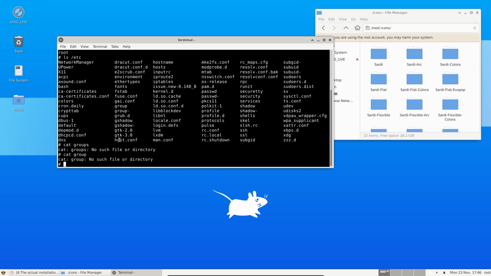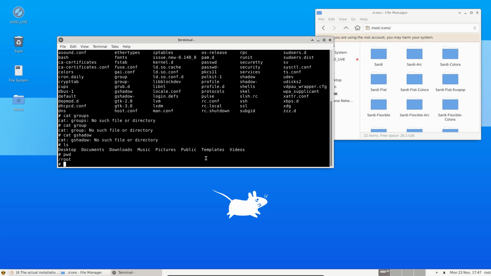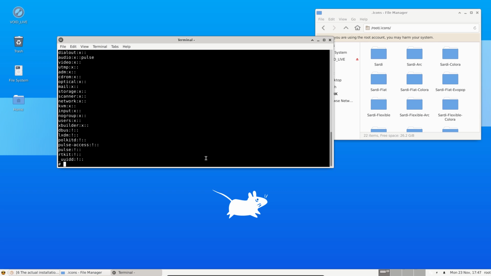Group, group, group. gshadow here. Shadow here. ls, where am I? cd etc, cat group, can't autocomplete, so gshadow. There we are. All kind of groups. Users is there.